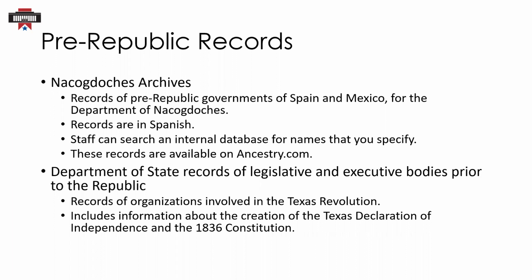The Department of State records of legislative and executive bodies prior to the Republic are materials that were created by organizations established in Texas prior to and during the Texas Revolution. These might include letters, circulars, orders, and journals of legislative bodies. The activities documented include their actions during the Texas Revolution, the creation of the Texas Declaration of Independence, and the 1836 Constitution. These records are not available electronically.